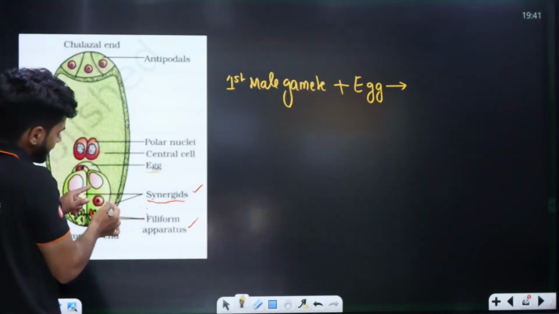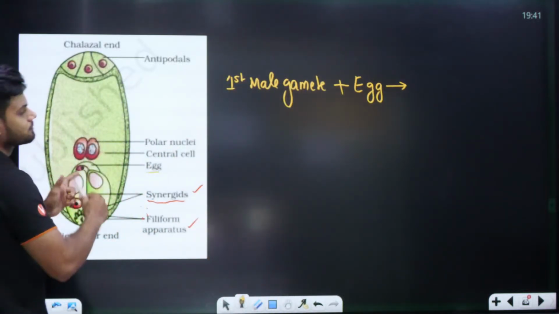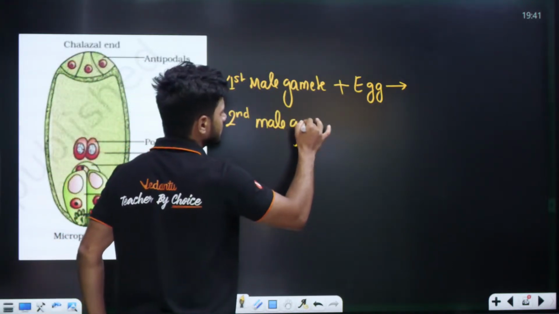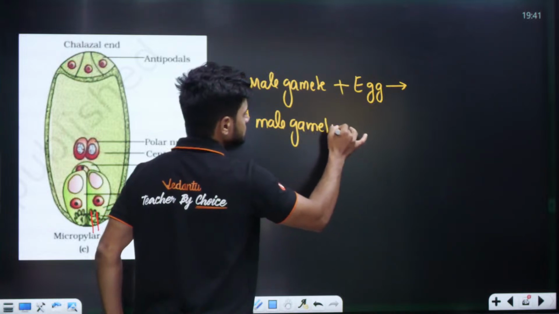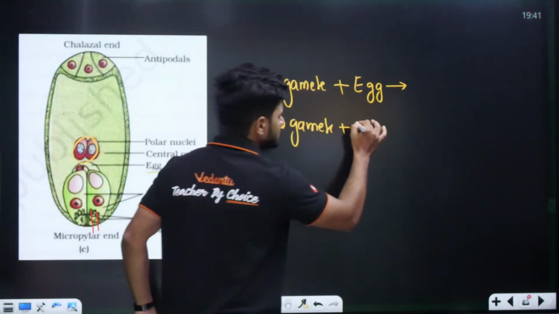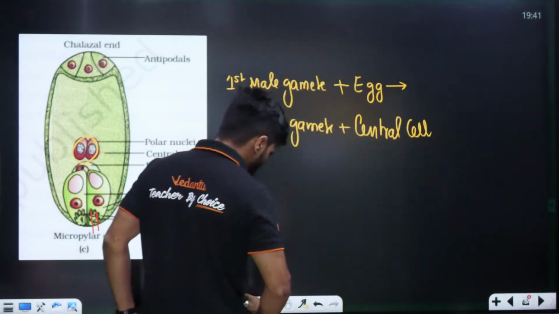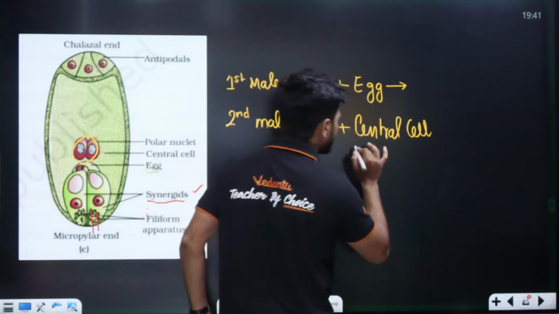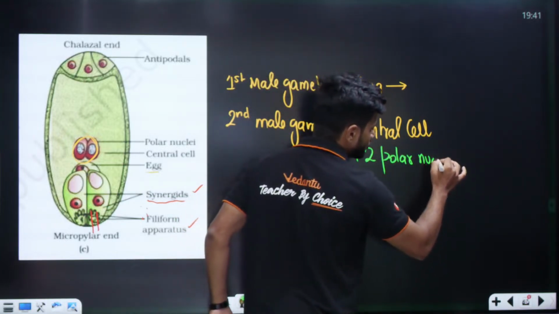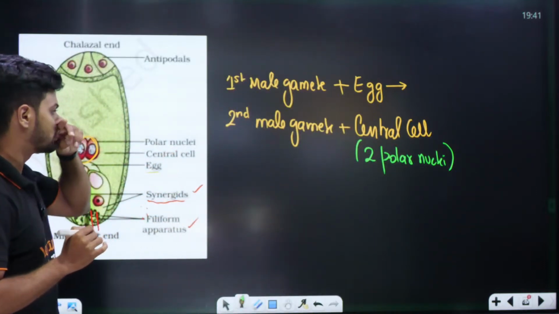The second male gamete will travel up and fuse with the central cell. Now students, tell me, what is the central cell made up of? The central cell is made up of two polar nuclei. Yes or no? Two polar nuclei.